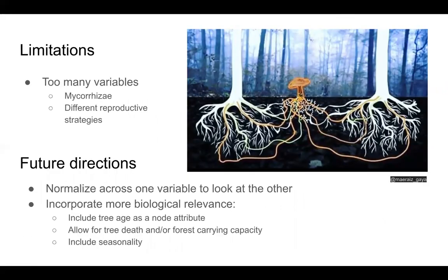We definitely recognize that there were a lot of variables here. So in the future, we might like to normalize across one variable to look at the other, like giving both trees the same reproductive strategy to isolate the impact of mycorrhizae, or incorporate some more biologically relevant parameters like tree age, tree death, forest carrying capacity, or the patterns of seasonality.